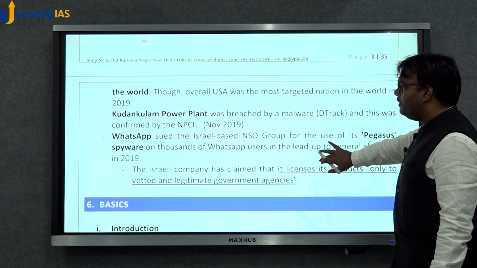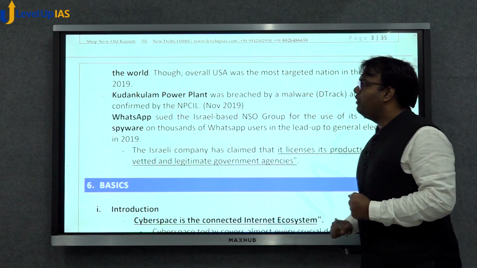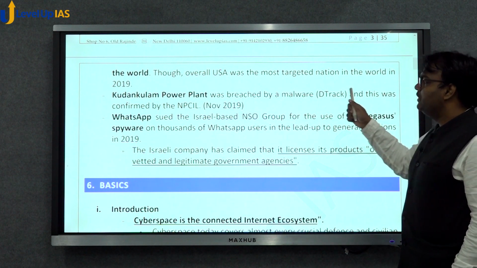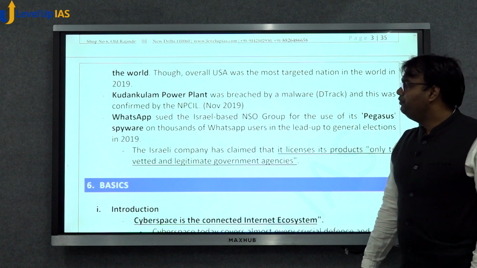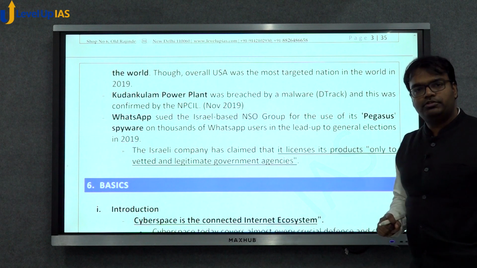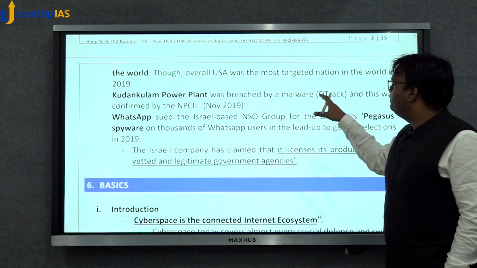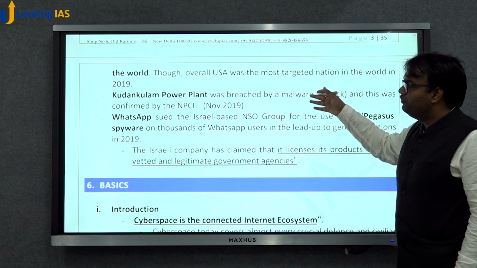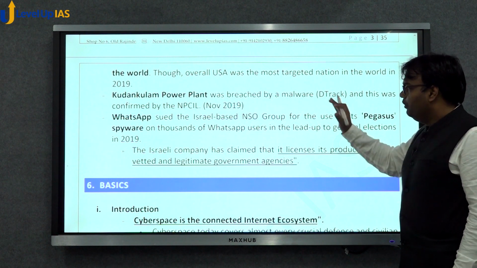Then cyber security was also in the news because the Kudankulam power plant was breached by the malware DTrack, and this was confirmed by the Nuclear Power Corporation of India Limited, NPCIL. So the Kudankulam power plant was breached by malicious software. That became a concern, because of which a number of articles related to strengthening India's cyber security were in the news.